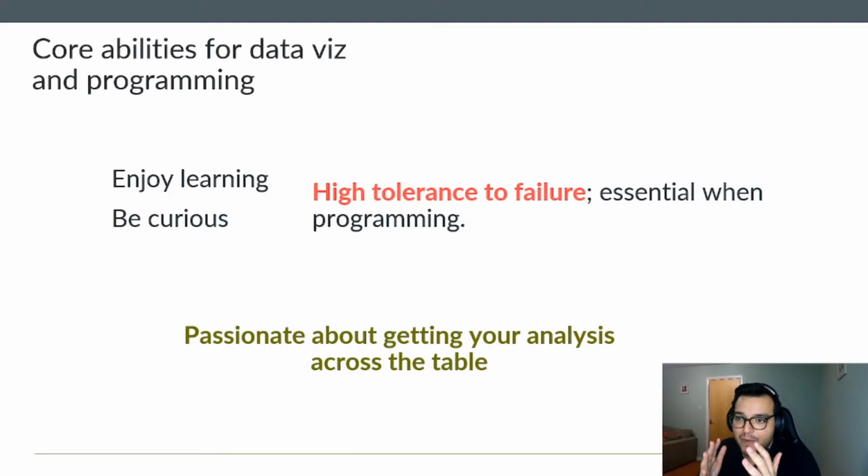And especially for data visualization, I think it's about being passionate about getting your analysis across the table and using the correct tools, not for the sake of using the tools, but actually to get this visualization to be useful for something, maybe decision making, maybe to express your point. And the thing is getting your analysis or whatever you're trying to say with this visualization to get it across the table. I think that's what you need to have for data visualization. Everybody can program. As you can see, this is more of abstract abilities, right? Because teaching how to program, everybody can do it. It's just about having this right mindset about data visualization and programming.